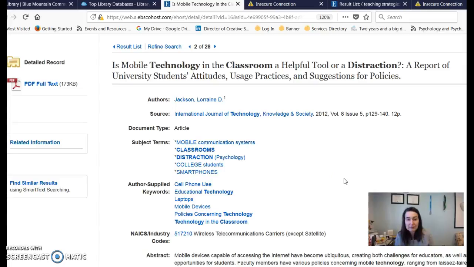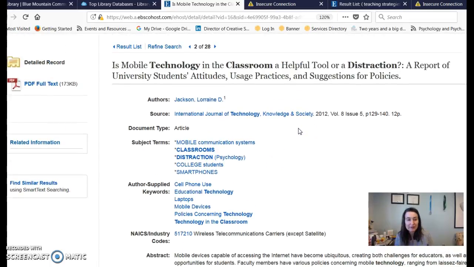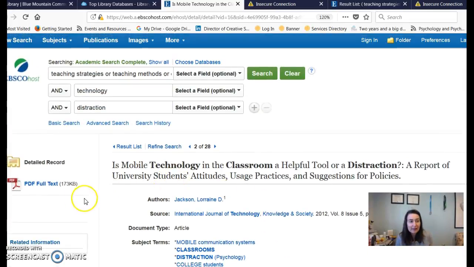What's helpful here is that this is a whole article. As I mentioned, it's not from ERIC, so it's going to be over here on the left how you would access this. A couple things I want to point out: if you click on any of these links, that's going to take you to all the articles that map to that idea, and then you can build from there. So if you really wanted to look at cell phone use and then add, or if you want to look at policies concerning technology, you could click there and then add things like classrooms. Same thing, you would just click here to get the PDF.